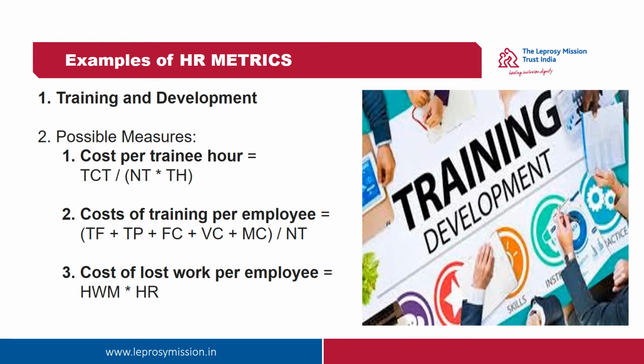Let us move on to some more examples of HR metrics. Another example of HR metrics would be training and development.